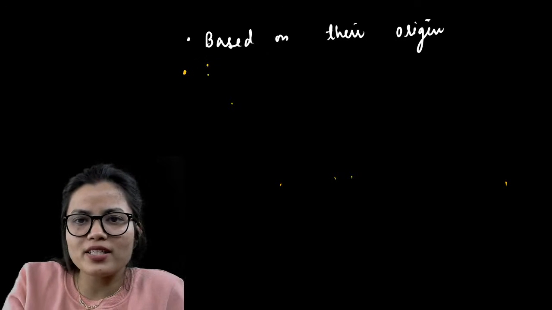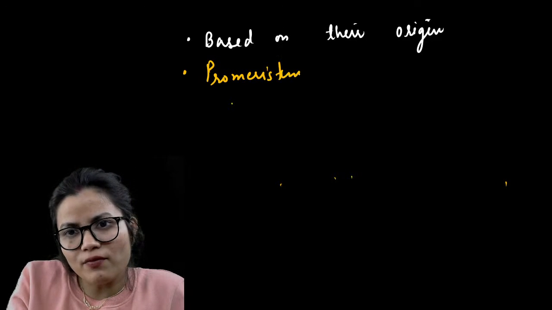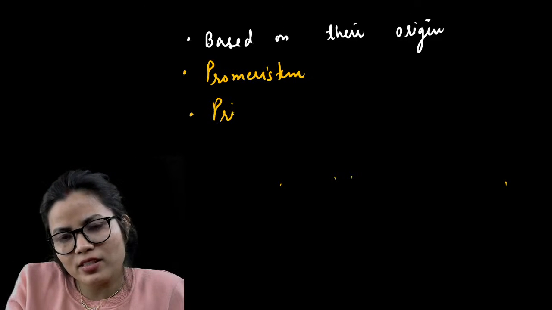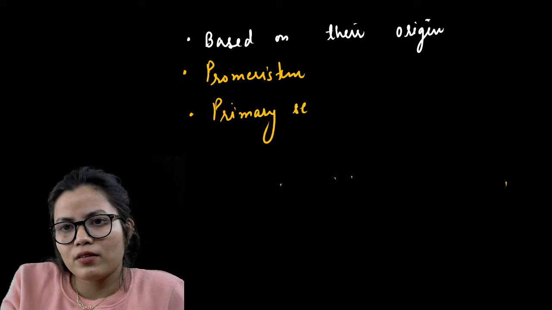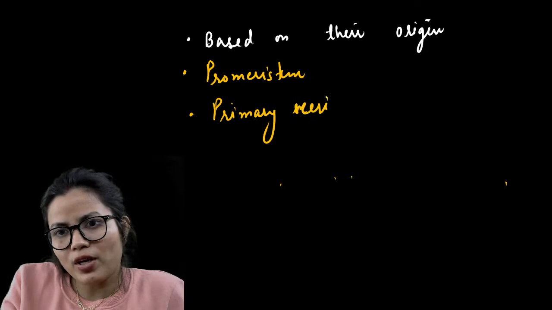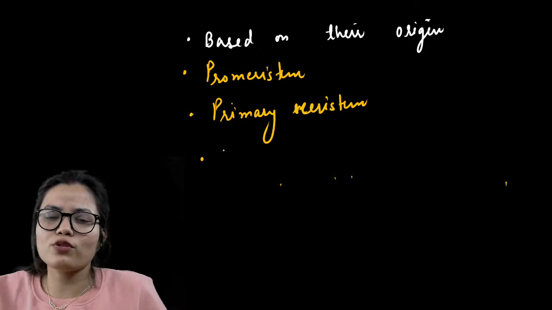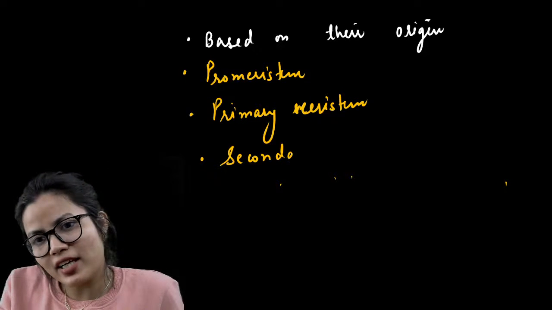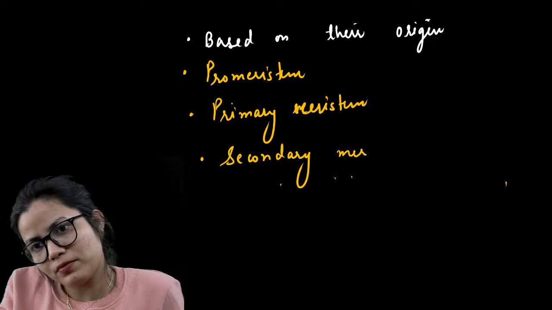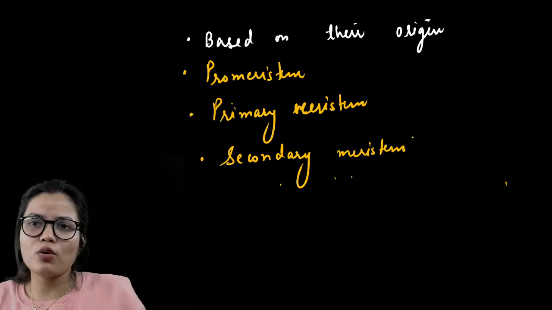The meristem which is present in the embryo is the promeristem. The promeristem will give rise to the primary meristem. The permanent tissue, when it undergoes de-differentiation, will give rise to the secondary meristem. So this was based on their origin.